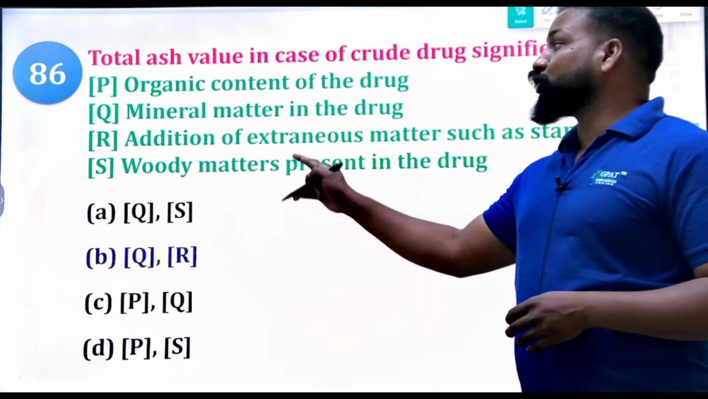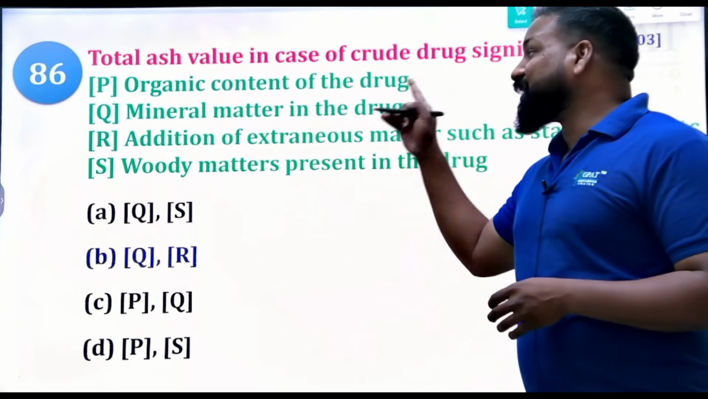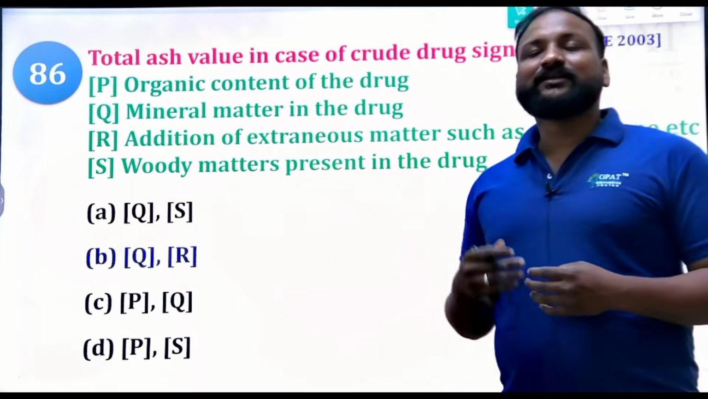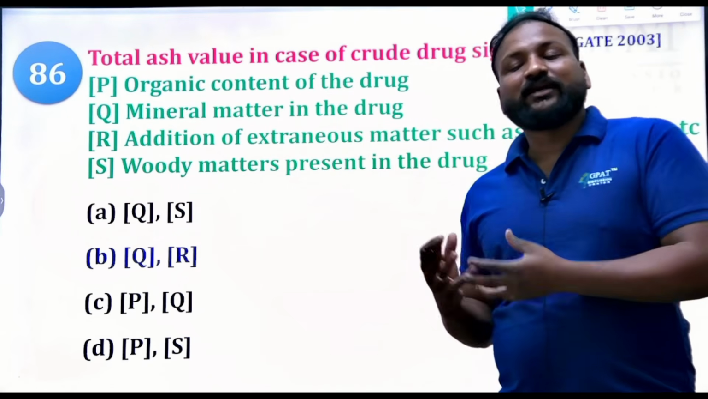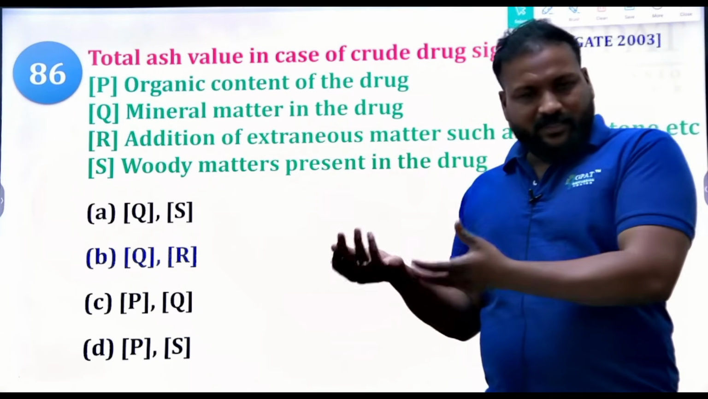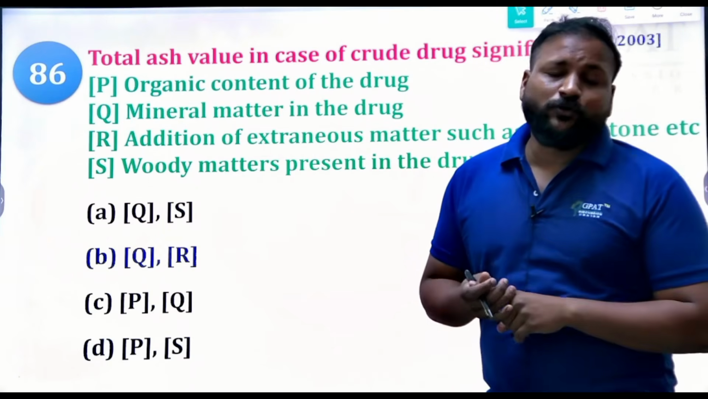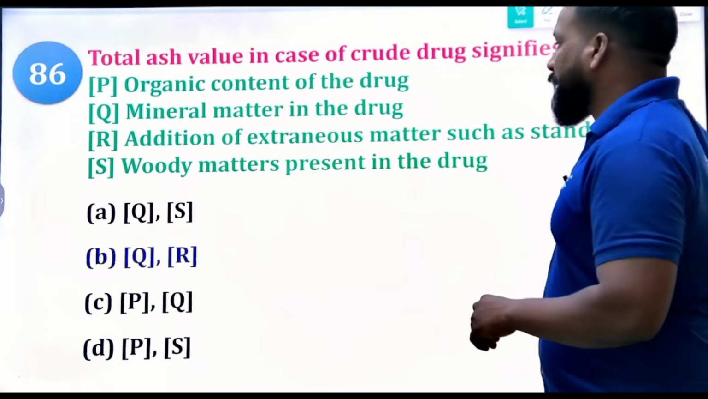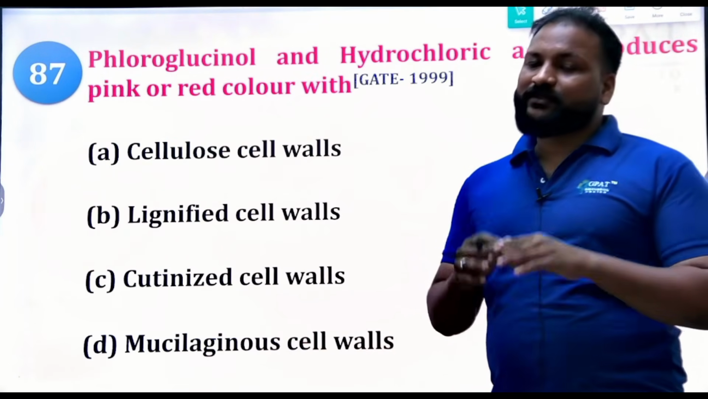It can be found for Q and R: mineral matter in the drug and addition of any extraneous matter other than the real one or other than the pure drug. If any powder drug is added, so that to determine what you need to do, total ash value. Okay, yes. We're almost there, 3 more questions to go.